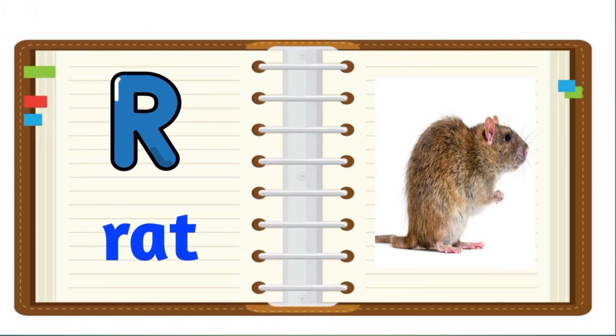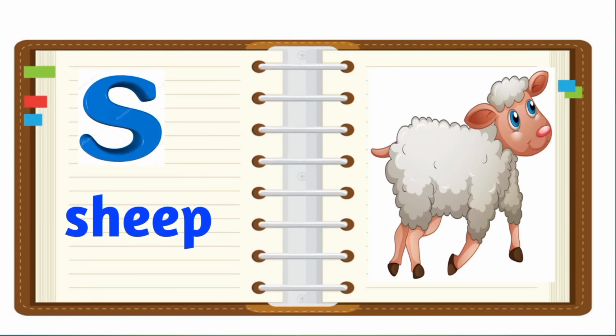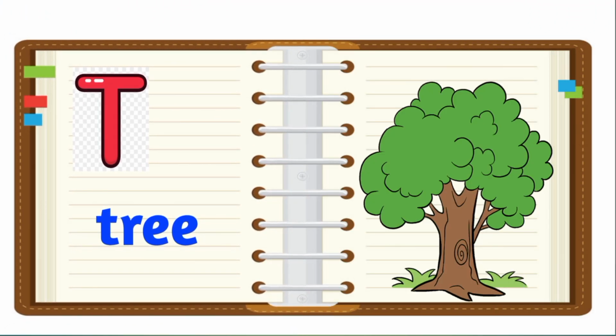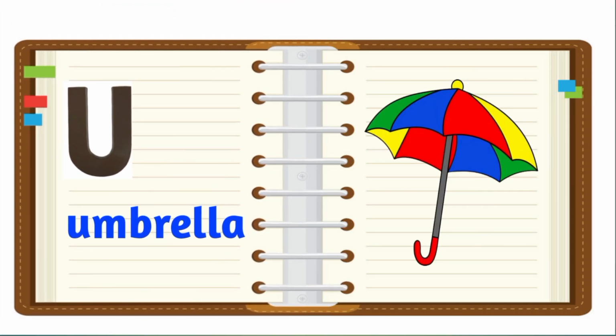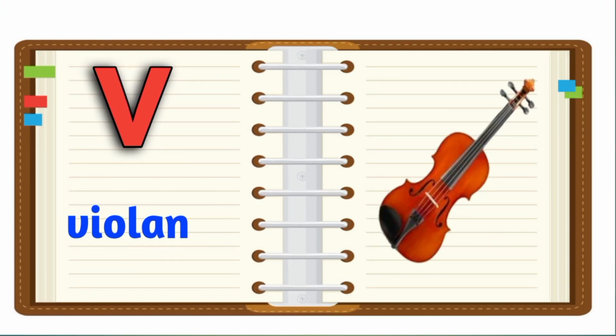R for rat. S for sheep. T for tree. U for umbrella. V for violin.